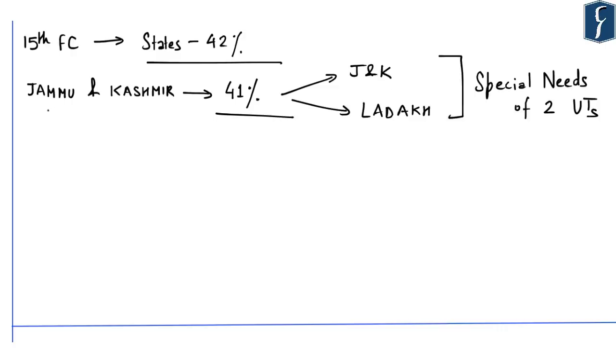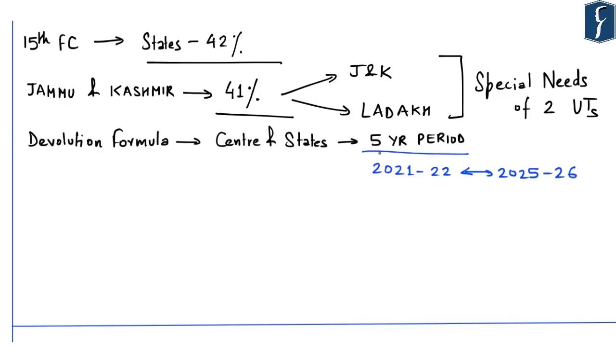In this regard, the 15th Finance Commission will submit its final report to the President of India during the later part of the year, that is during the later part of 2020, as this recommendation will include the devolution formula proposed between the centre and the states for the 5-year period. And this 5-year period shall be from 2021-22 to 2025-26 AD.